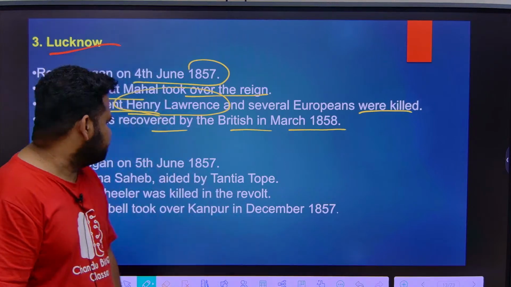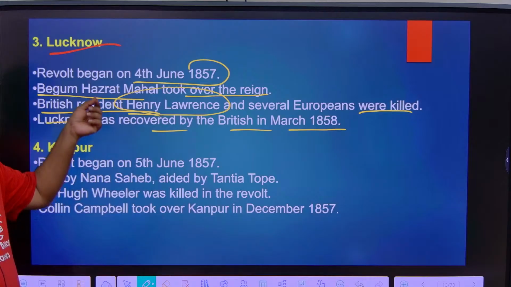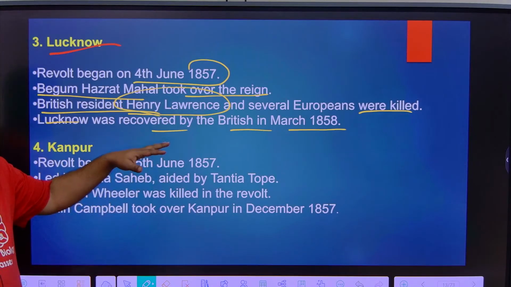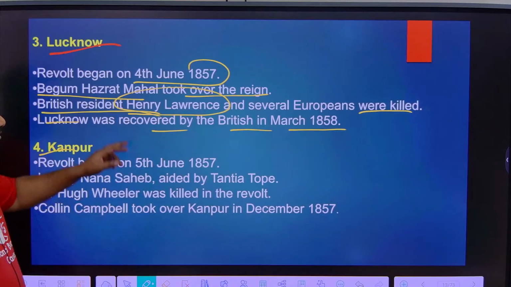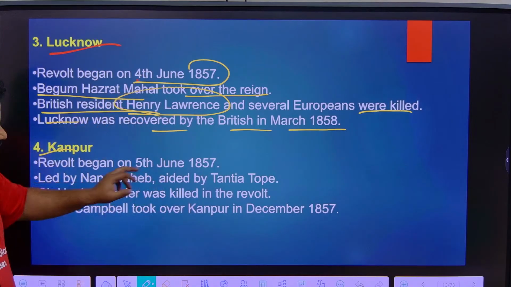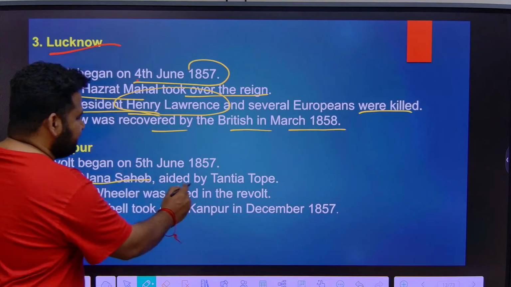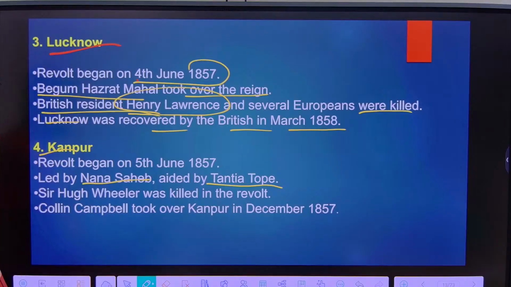Next thing is Kanpur. So you can see Delhi, Lucknow, Kanpur, they are all almost Uttar Pradesh and Delhi region, central and northern India, mostly in northern India. See here, Kanpur. Revolt began on 5th June 1857, the next day itself, because they are very close by. It was led by Nana Sahib, headed by Tantia Tope. Tantia Tope is a very important personality. We will come back to him again and again in history.